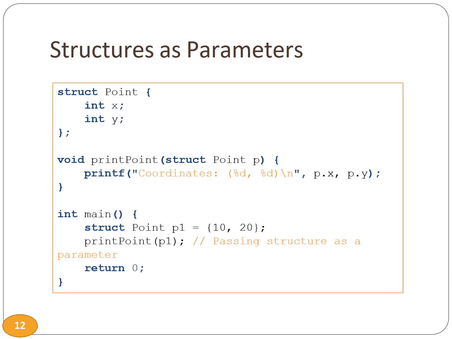Structures in C can be passed as parameters to functions, allowing us to work with complex data types more efficiently. We can pass a structure as an argument to a function, enabling the function to work with the structure's members. Inside the function, we access the structure's members using the dot operator. Passing structures as parameters avoids the need to pass multiple variables individually.